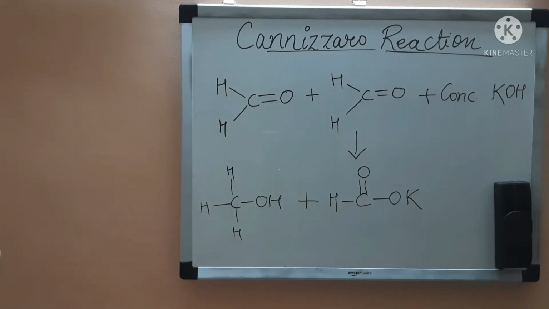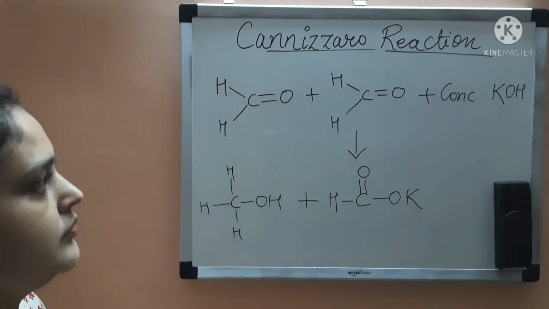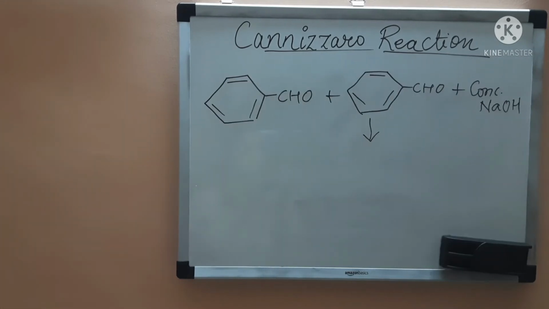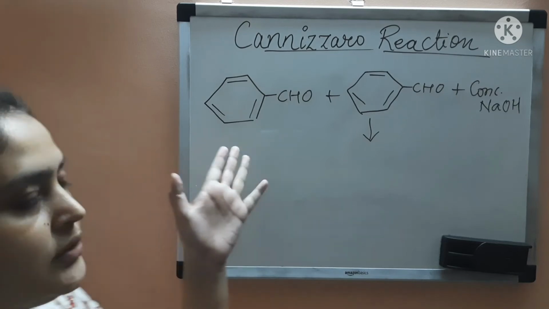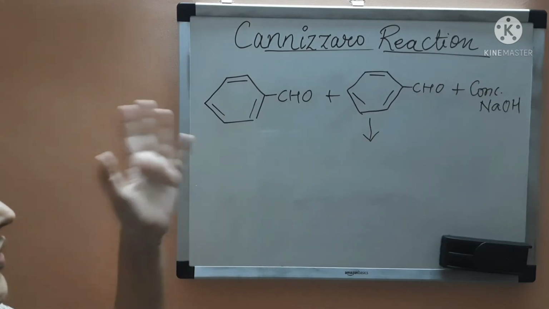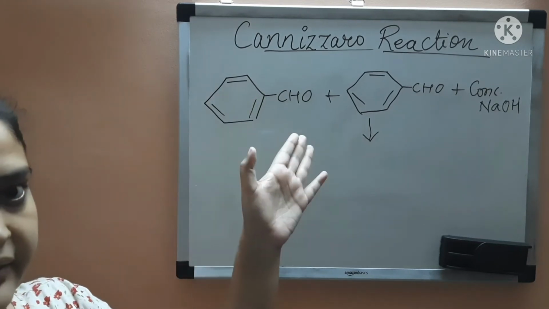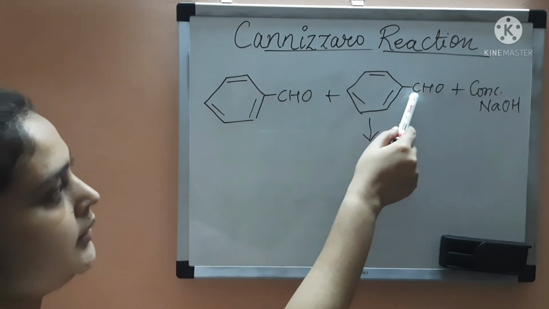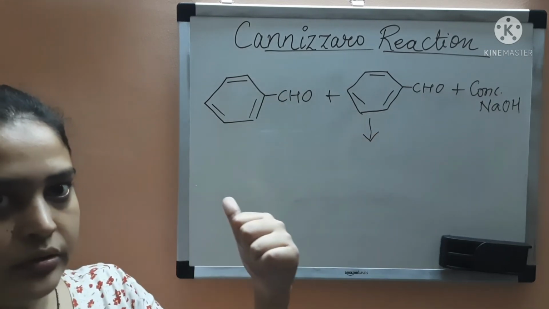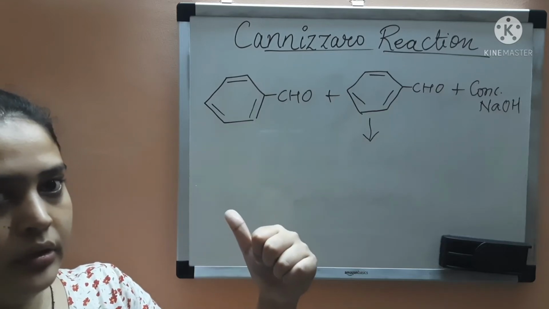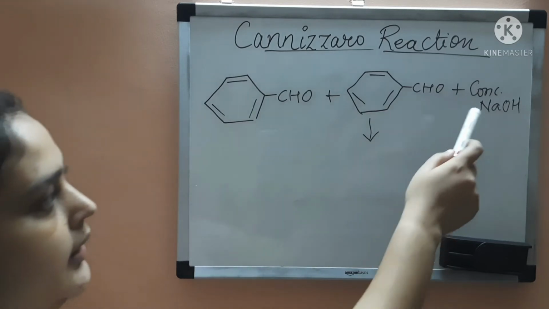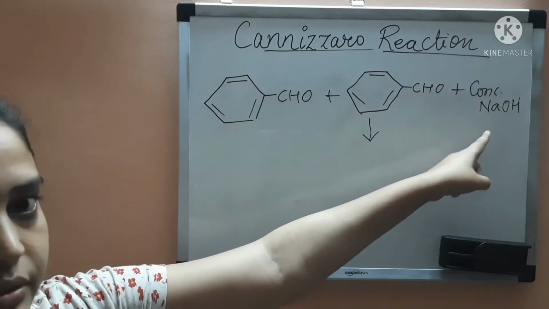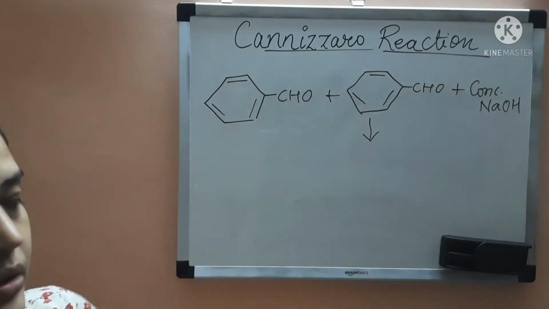Similarly, one more reaction of Cannizzaro I'll show you. This is also Cannizzaro reaction because we are using aldehyde which does not have alpha hydrogen atom. Here there is no alpha hydrogen atom in the benzaldehyde. Earlier also in formaldehyde there was no alpha hydrogen atom. And we are using concentrated base. Here I am using concentrated sodium hydroxide, NaOH.